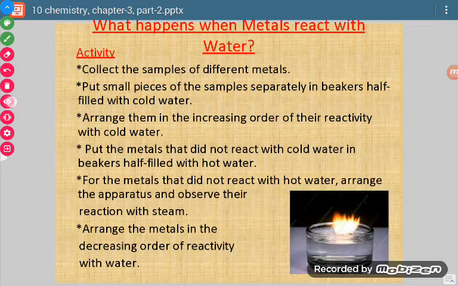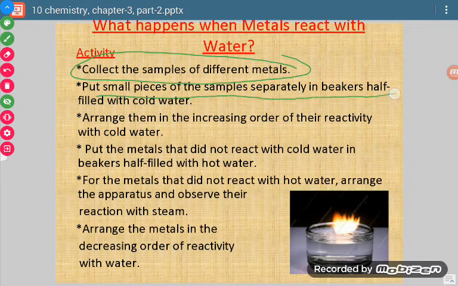Okay, now collect the samples of different metals. We will take different metals and put small pieces of the sample separately in beakers half filled with cold water. Now we will take those samples and put them in the beakers containing cold water. Okay, now we will see what happens. On the basis of their reaction, we will arrange those metals in the increasing order of their reactivity.